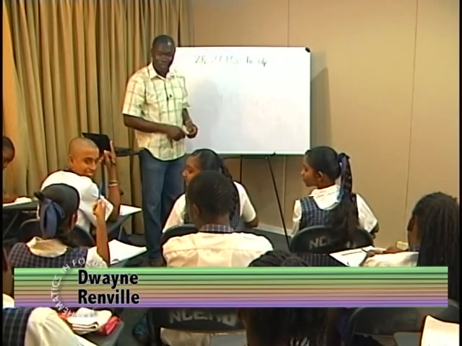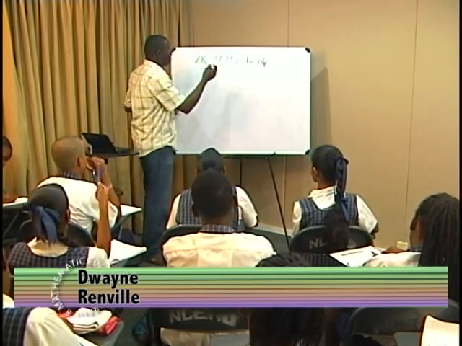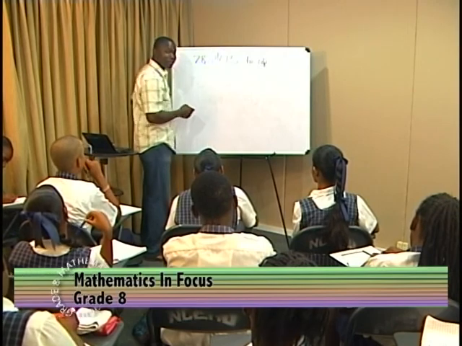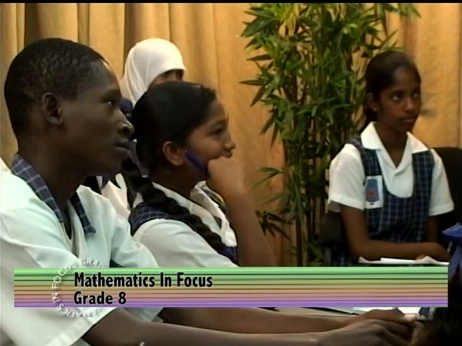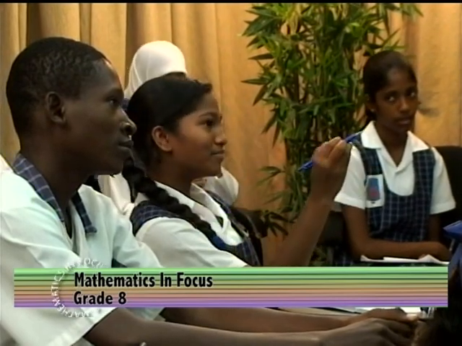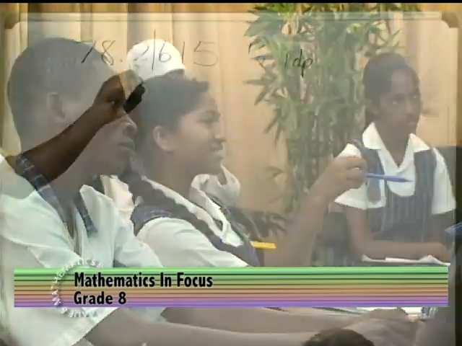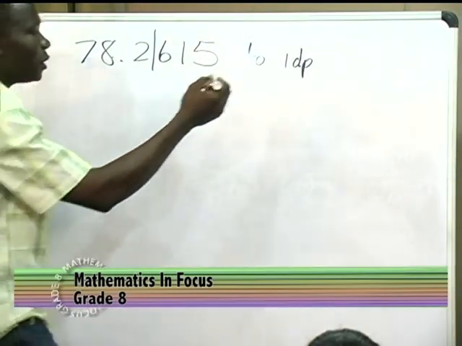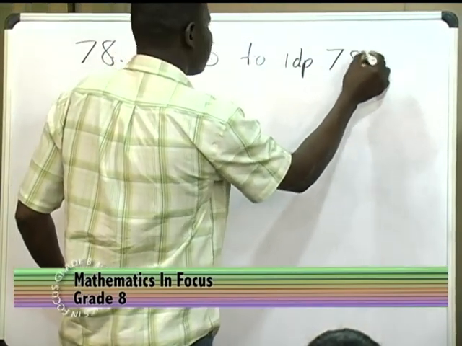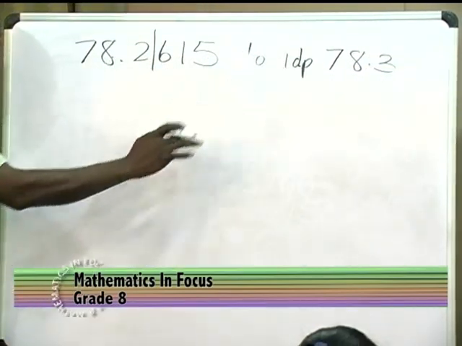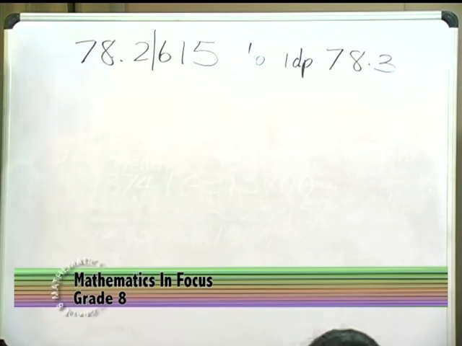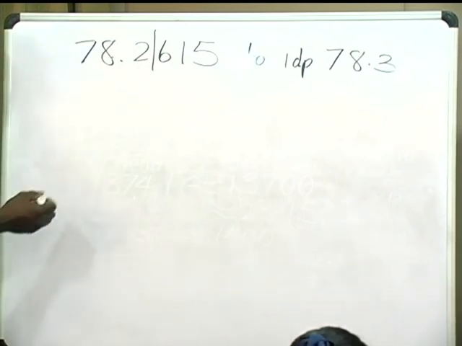What is it? Between the 2 and 6. Good. So you said we put this line between the 2 and 6. Is this more or less than 5? It is more than 5, so we add 1 here. And what will we get? Tell me what to write. 78.3. 78.3. Now we can replace everything here with zeros, but it wouldn't make much sense because after all, it is already past the decimal point. It would not change the number. So that is the 1 decimal place.